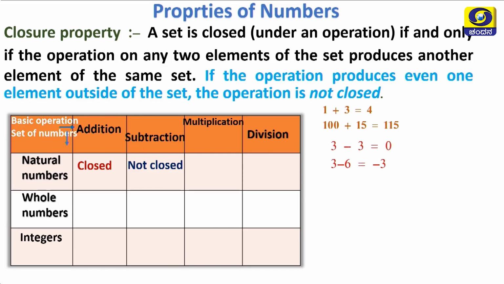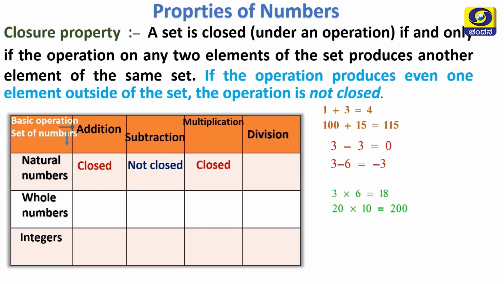Subtraction is not closed. Why is it not closed? If you take the example of 3 minus 3, that gives 0. 0 is not there in the natural number set. It is there in the whole numbers, but it is not a natural number. Hence, it is not closed. Same way, 3 minus 6 is minus 3. Minus 3 is an integer. It is not a natural number.